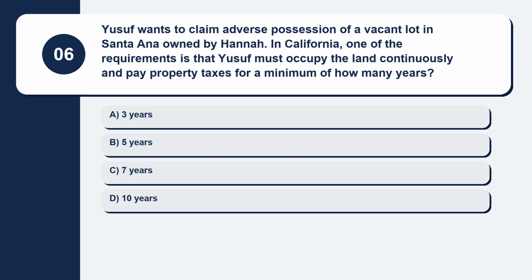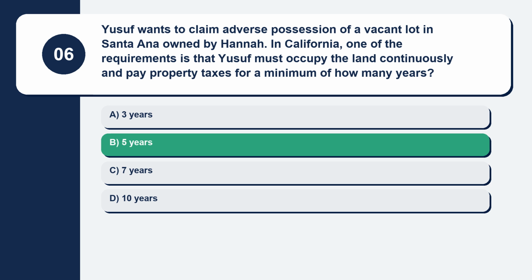Question 6. Yusuf wants to claim adverse possession of a vacant lot in Santa Ana owned by Hannah. In California, one of the requirements is that Yusuf must occupy the land continuously and pay property taxes for a minimum of how many years? Here are your options. Option A, 3 years. Option B, 5 years. Option C, 7 years. Option D, 10 years. The correct answer is option B, 5 years.